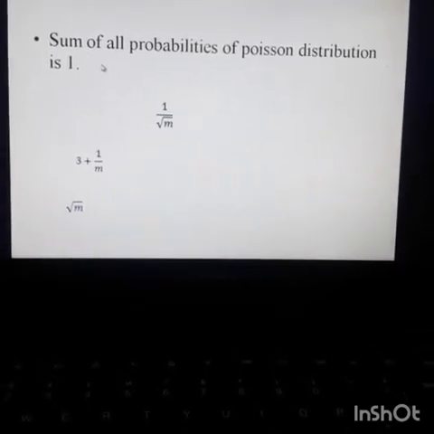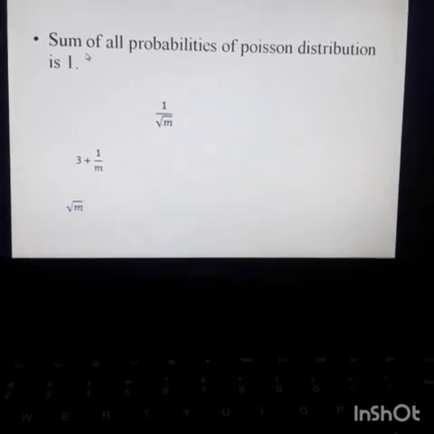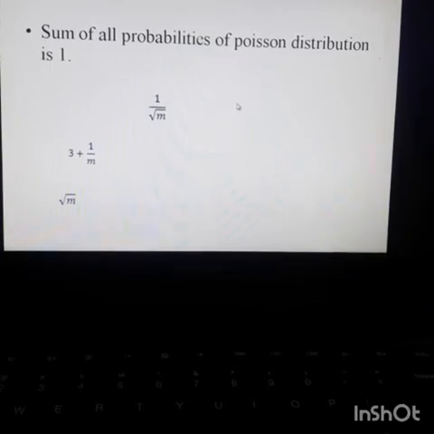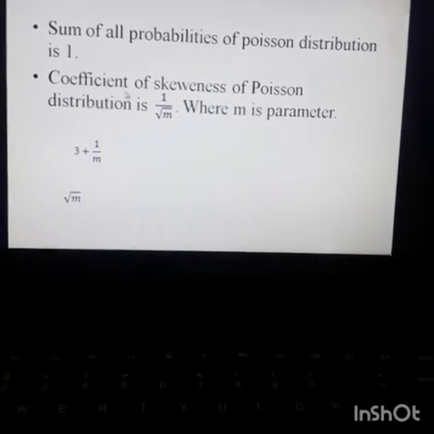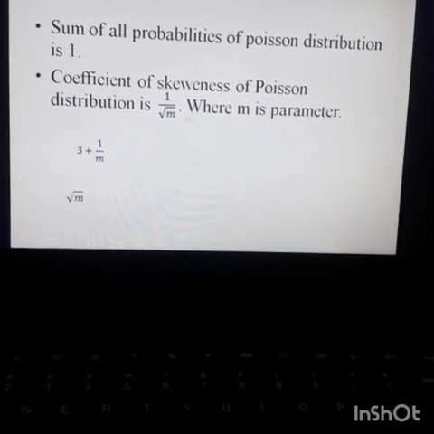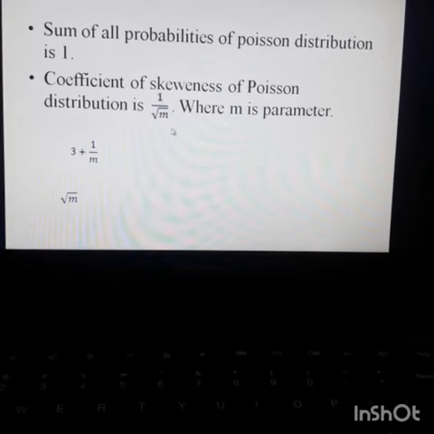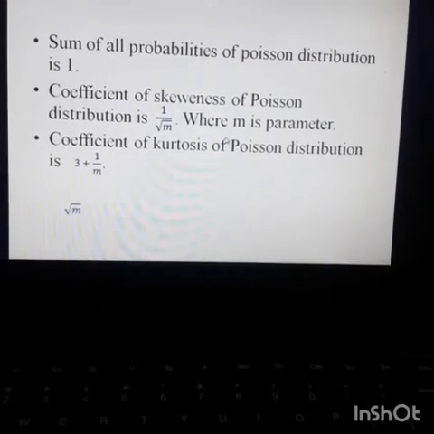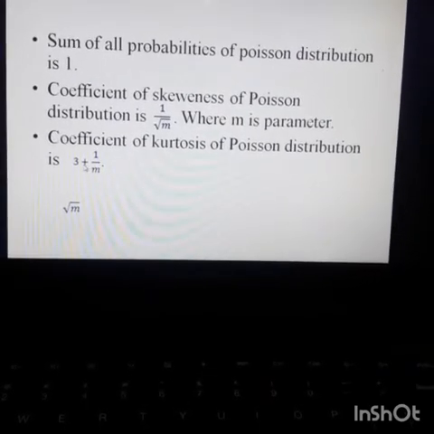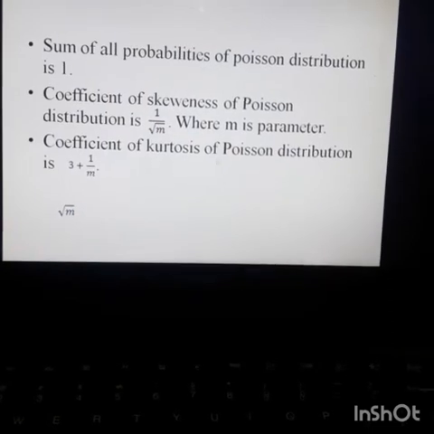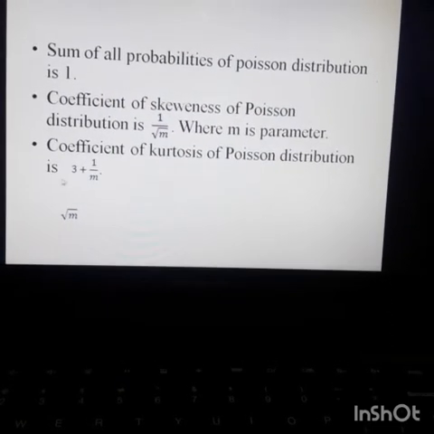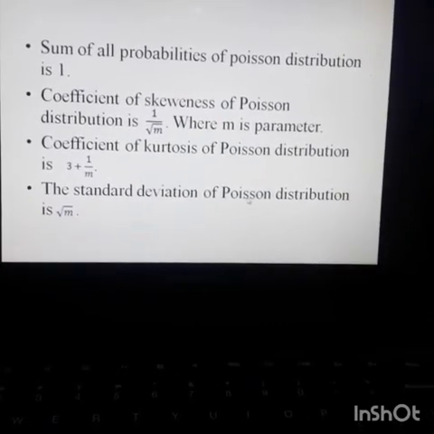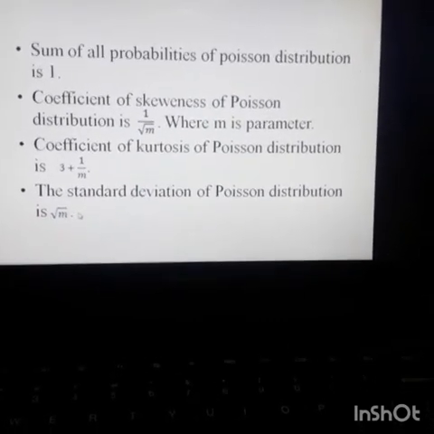Another property of Poisson distribution is that the sum of all probabilities of Poisson variate is 1. The coefficient of skewness of Poisson distribution is 1 divided by root m, where m is the parameter. The coefficient of kurtosis of Poisson distribution is 3 plus 1 divided by m. We know the kurtosis is compared with 3. And the standard deviation of Poisson distribution is square root of m.